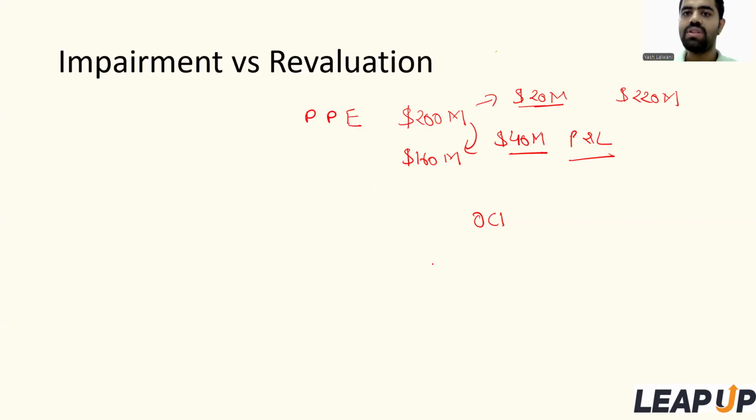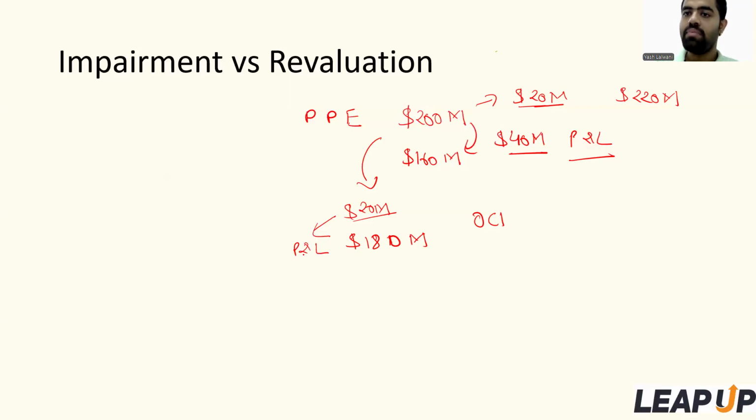Hence, they will have to reduce the value of their factory, right? So this reduction, let's say, is of again $20 million, and now they will have to record it at 180 million on their balance sheet. So this reduction in 20 million is also known as revaluation, which is a downward revaluation. This 20 million, however, will be recorded in the P&L statement as a loss.